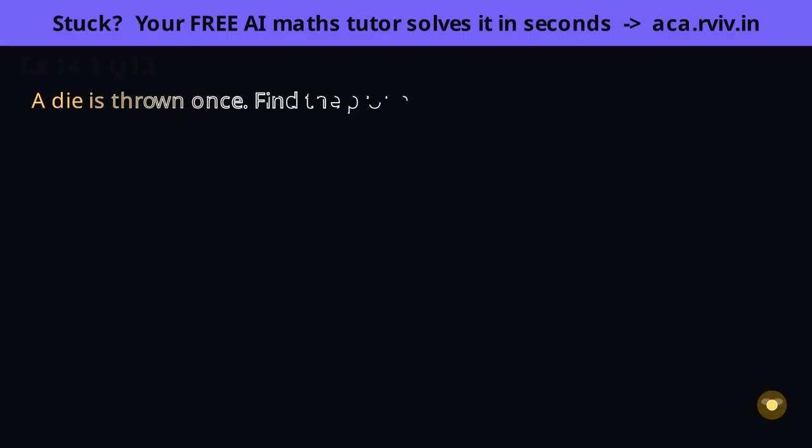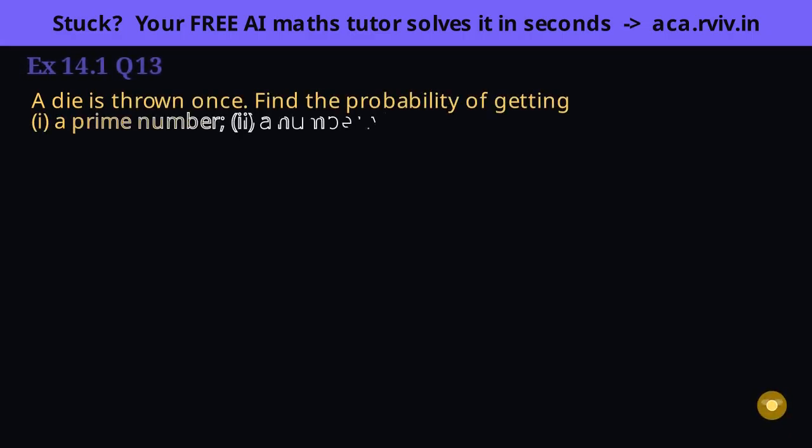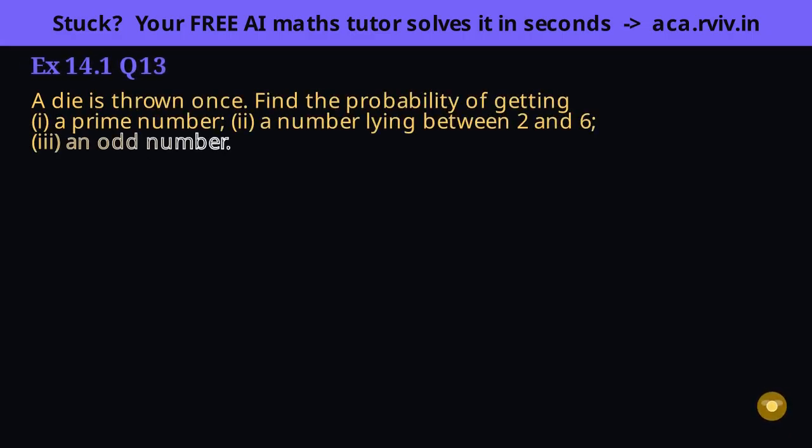Six faces, and the whole care is in reading the word between correctly. A fair die has 6 equally likely faces, so the total is 6. Now each part is just about naming the right favorable set carefully.